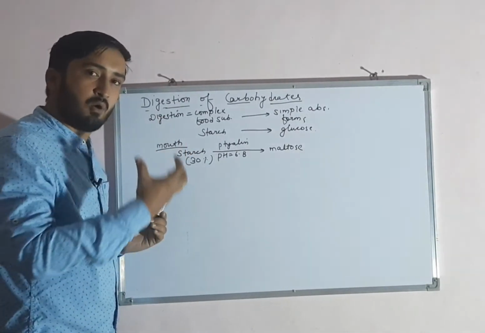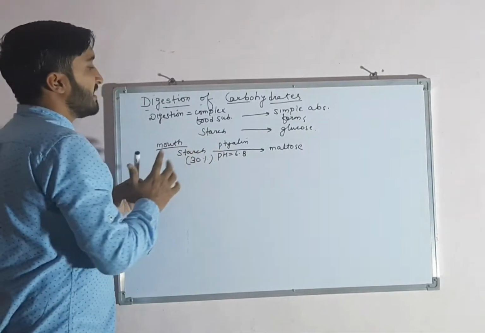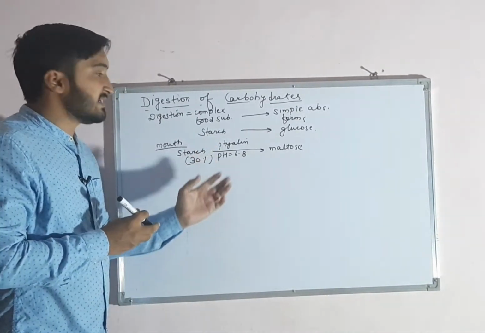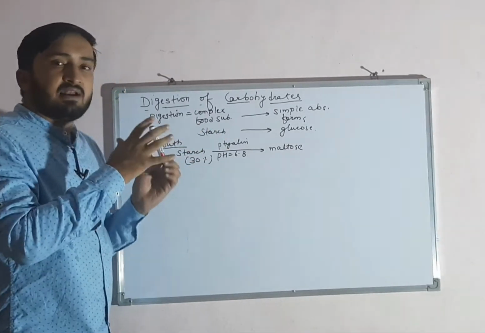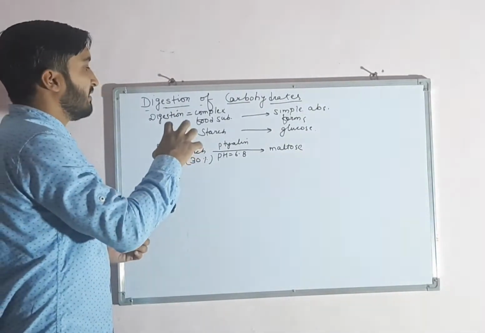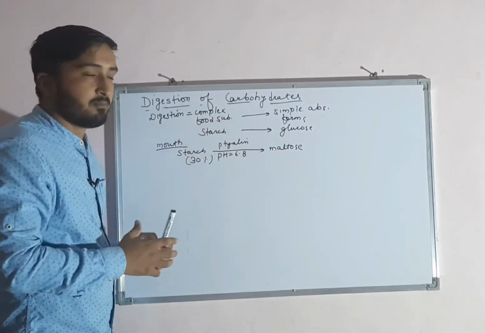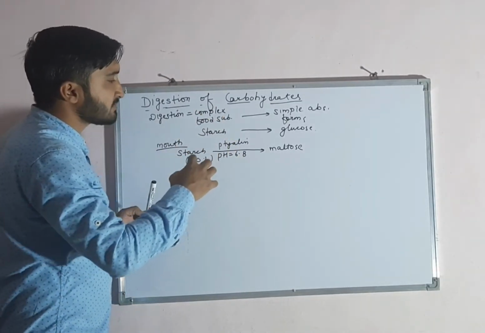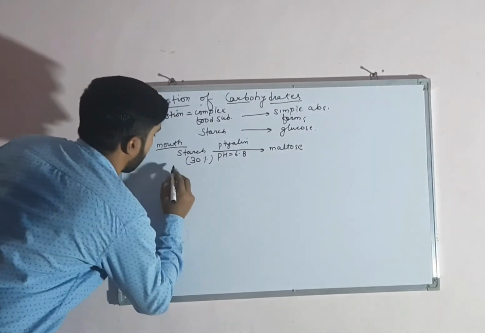by a process called deglutition or swallowing. Now in stomach, this reaction doesn't occur because the pH of stomach is very acidic, that is around 1.8, and further the digestion of other components of food also occurs. So the food converts into a liquid form, which is also called chyme. Now the chyme moves into the part of the small intestine called duodenum, and in duodenum the following reactions occur.